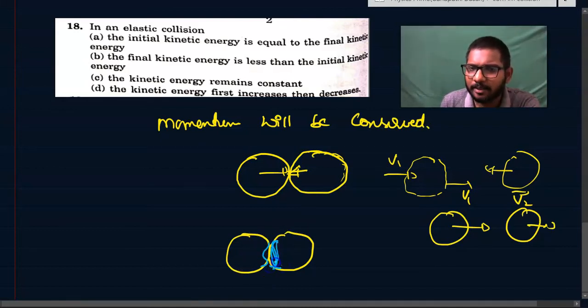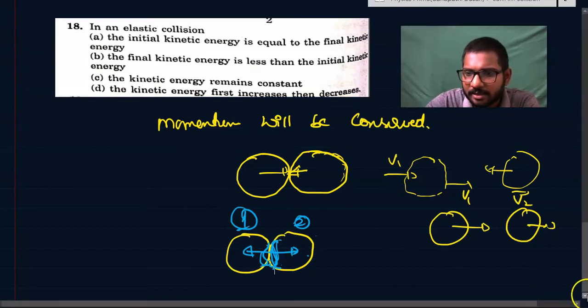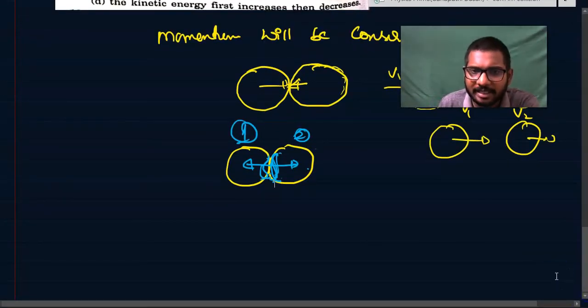There will be deformation at the point of contact. So what will happen? This particle will exert a force on the first particle, and the first particle will exert an equal force on the second particle. Due to this, there will be a change, deformation happening in the two particles. Slowly this force will actually decrease the velocity of this particle.